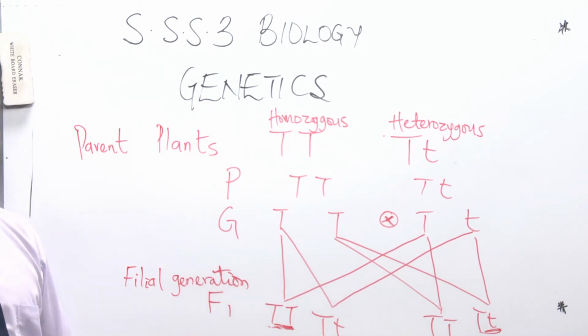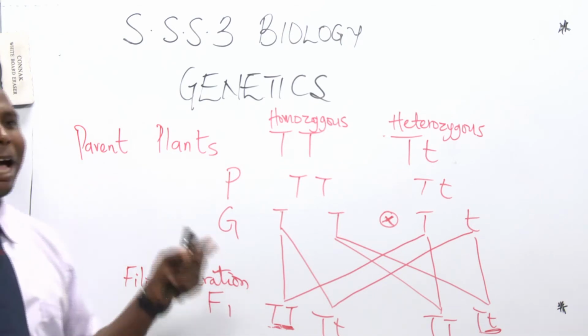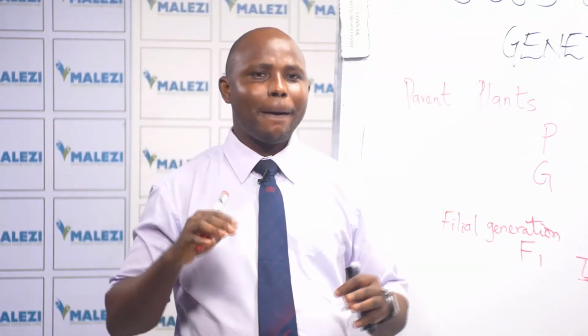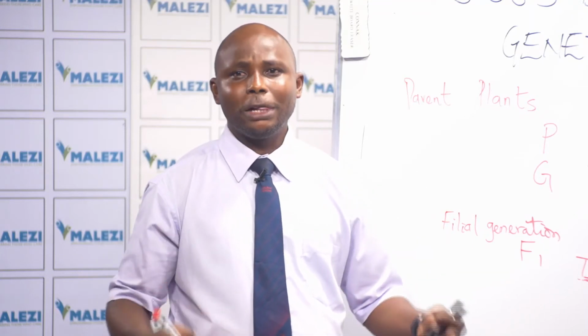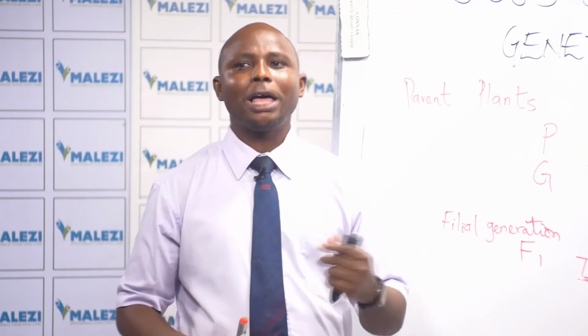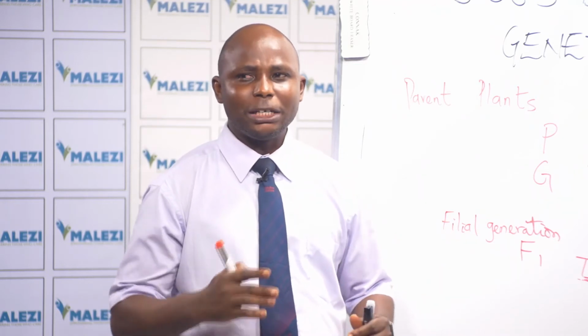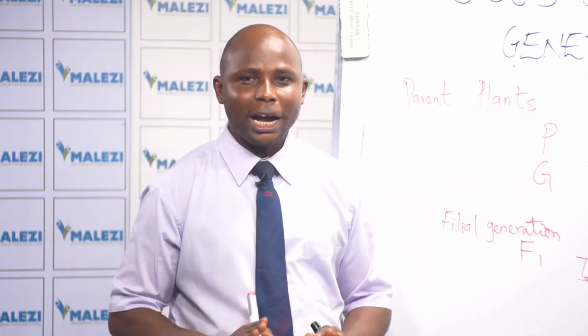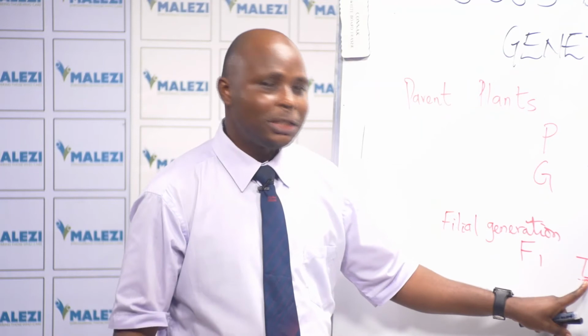Dominant gene. So, once they are together, the dominant gene masks the recessive gene. That's why we call them dominant. It's like you're having 2 people fighting, and one is stronger than the other. So once the one that is stronger is there, the one that is weak will just keep quiet. So that's what this is talking about.